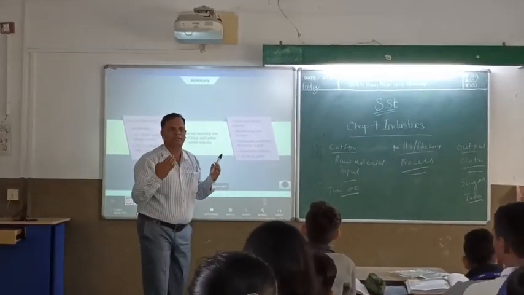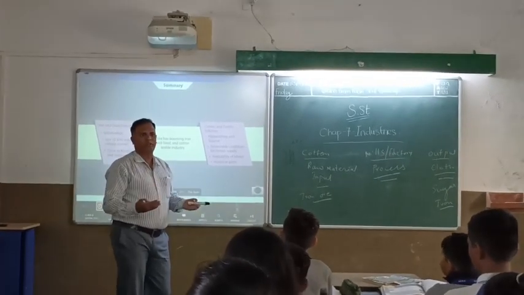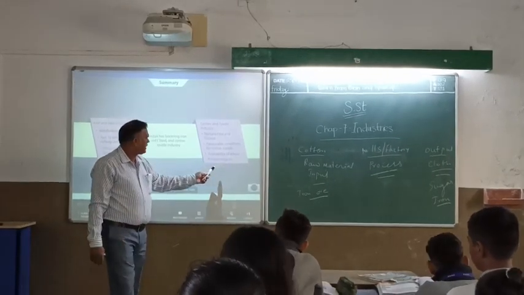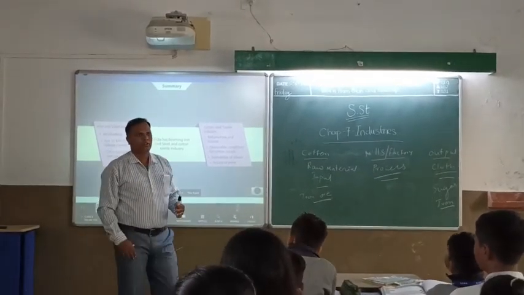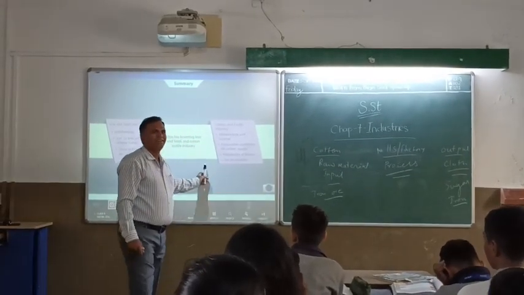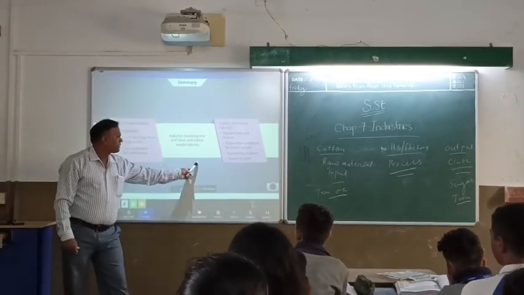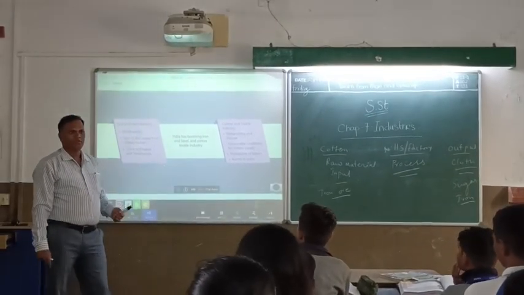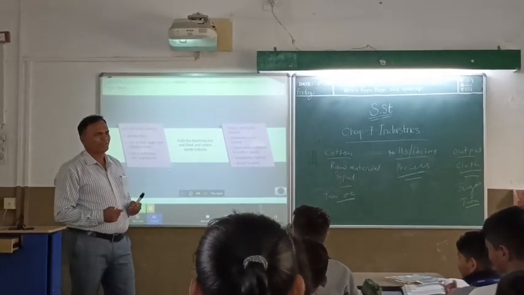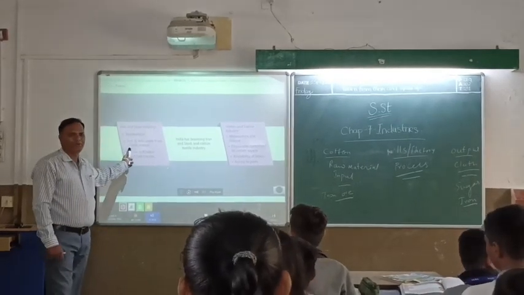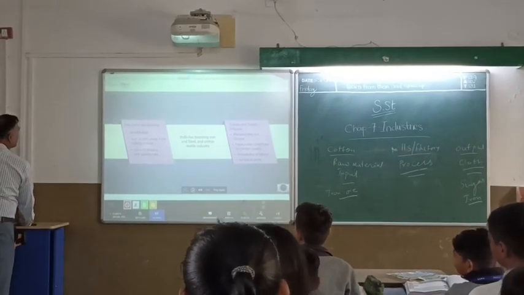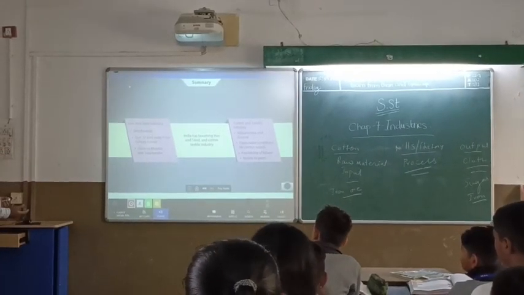Favorable conditions for it are here. Why is it grown? Because the conditions are good, either you say the climate or you say the soil. Availability of labor, laborers are easily available, and access to ports. Where are the ports? Can anyone say? Okay. Understood this chapter? So clap yourself for the good answers you have given. Good. Shall we proceed to the next one now? Yes.